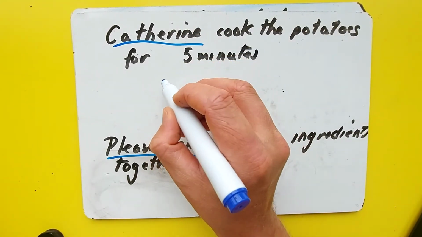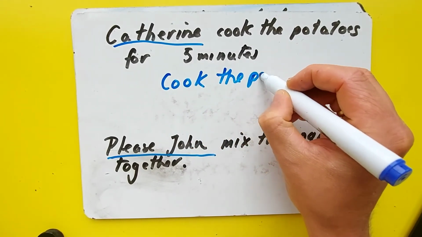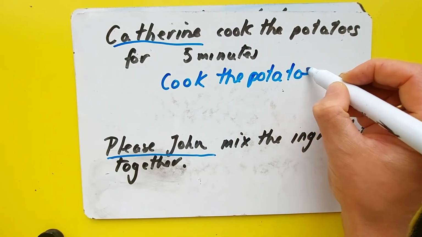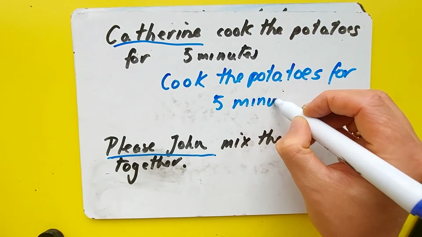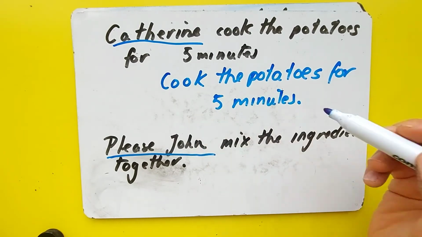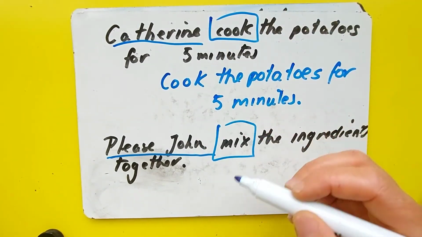So I could just make this one, cook the potatoes for 5 minutes, capital letter, full stop. And that's my verb, and then again this is my verb, it's the doing word.